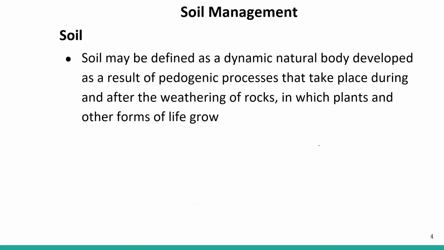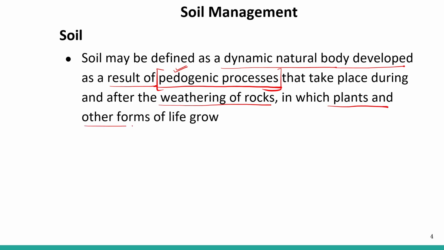Okay, soil may be defined as a dynamic natural body developed as a result of the pedogenic process. Pedogenic process, that is the weathering of rock. That is called the pedogenic process that takes place during and after the weathering of rock, in which plants and other forms of life grow. So once the soil is formed, different plants grow on it, and every time there is a change in the soil composition. So all these things come under the pedogenic process of the soil.